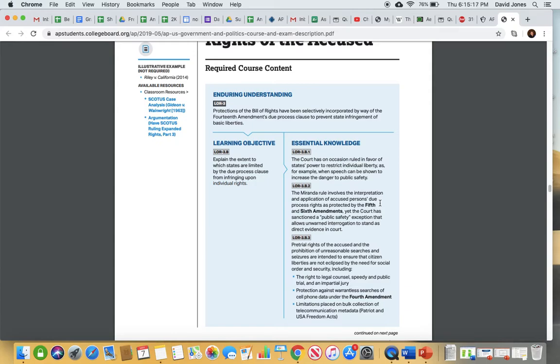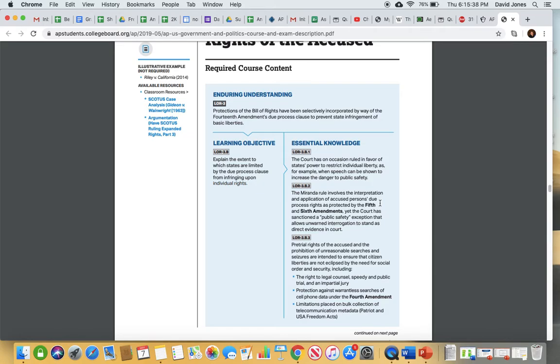A good defense attorney is going to say, well, my client's footprints may be in the blood, but so are 3 other people's. Well, the courts are going to say, okay, that's a public safety exception. We're still going to allow that evidence in, even though there are problems with the evidence, because they didn't mean to do that, okay? So we have that issue of public safety.